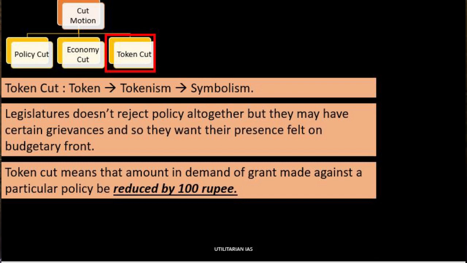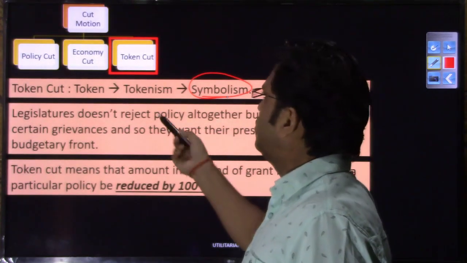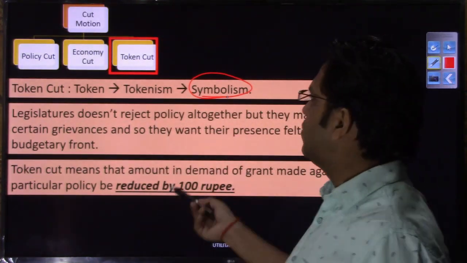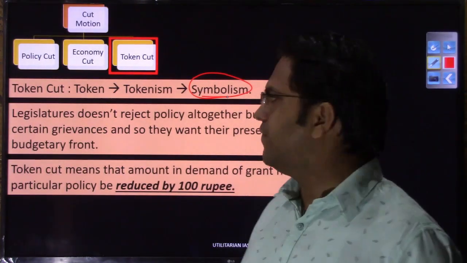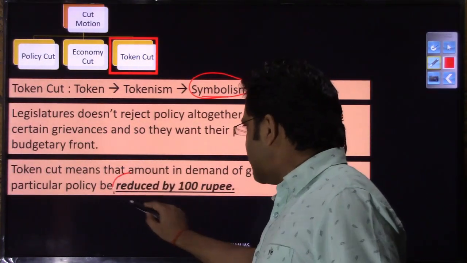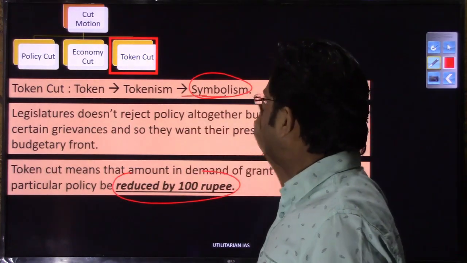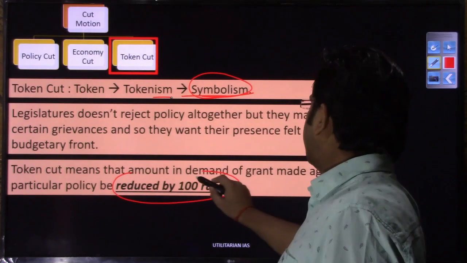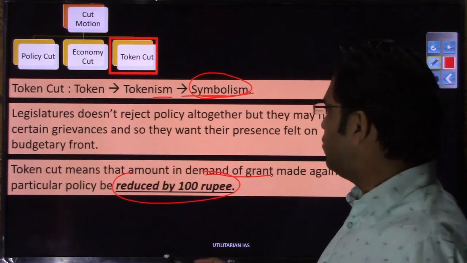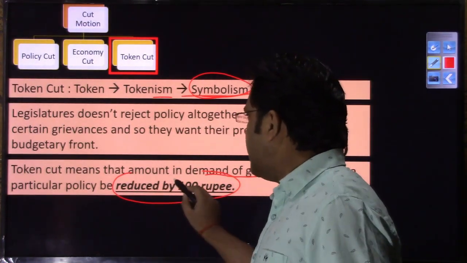In token cut, if a legislator or group of legislators is not happy with any work of the government, but they do not want to disapprove that policy or scheme, they want their presence at least to be felt. So for the symbolism, for the tokenism, they will ask that whatever demand for grant you have made, just reduce it by 100 rupees.